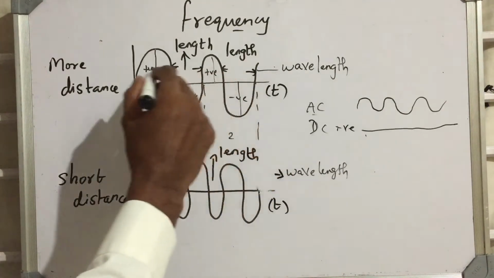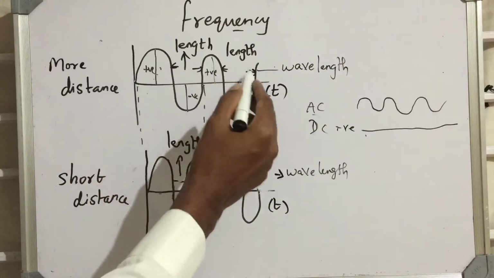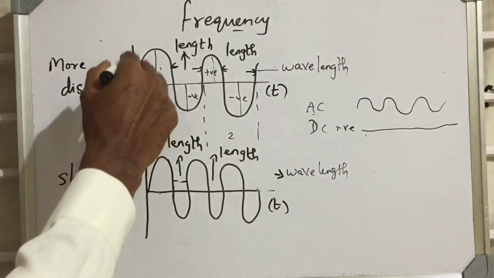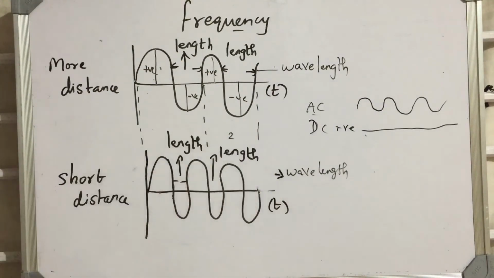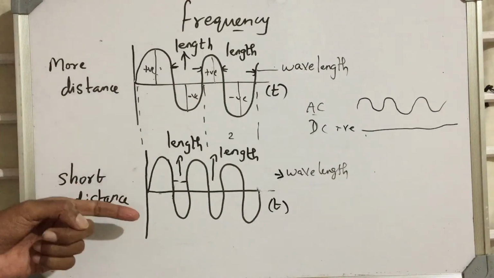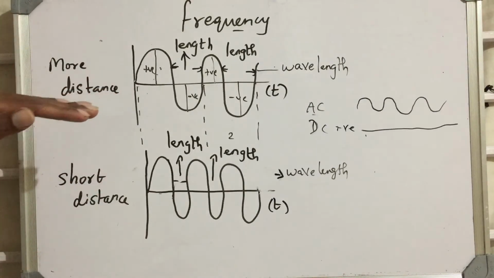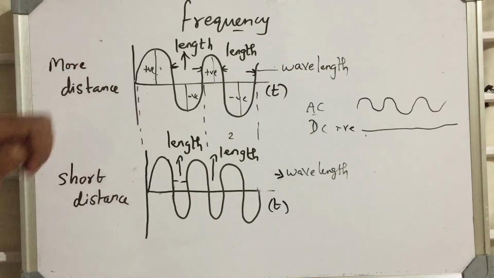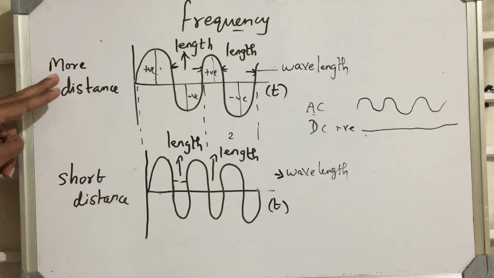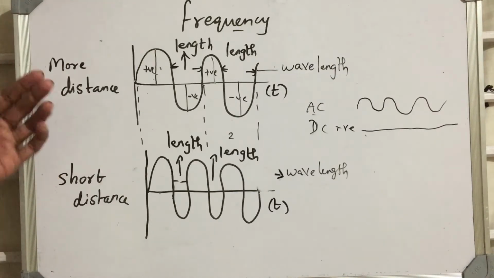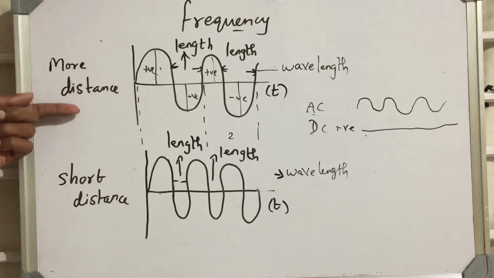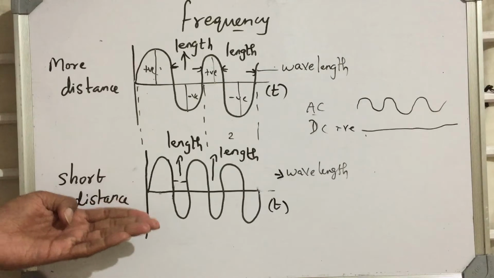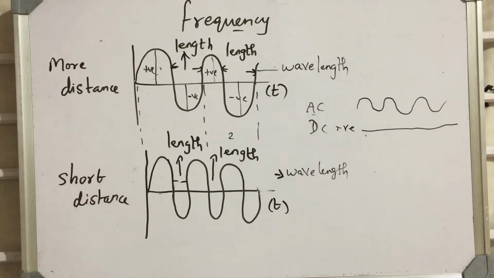And this also is the same. Here that length is more and here the length is less. This is the frequency and wave also. Why have I given two different waves? Because I am going to differentiate these two things, the more distance and the short distance. So we are going to identify which frequency, in the sense which wave, can travel more distance and which frequency or wave can travel short distance. That only we are going to identify here.